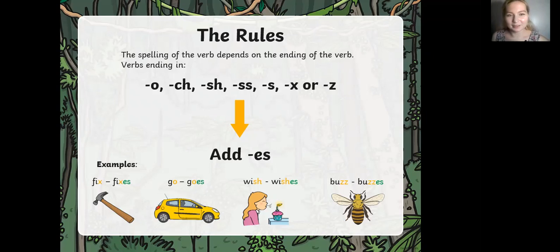Go, goes. We can't say gos because it would sound wrong, so she goes. Wish, ending in sh, gives us es, so she wishes. And then bus, ending in ss, gives us buses.